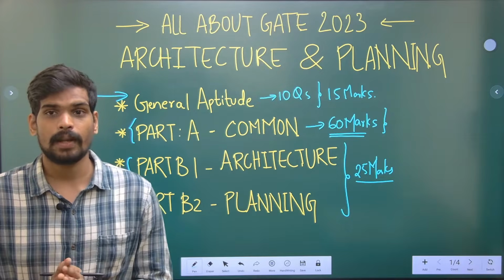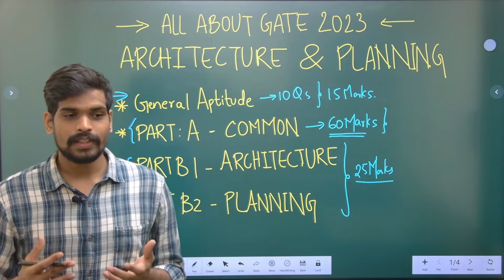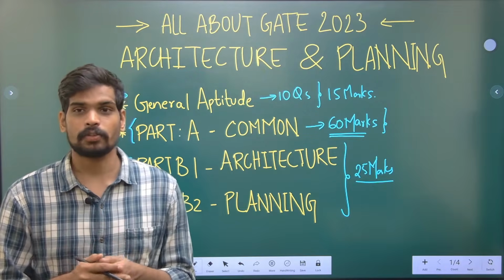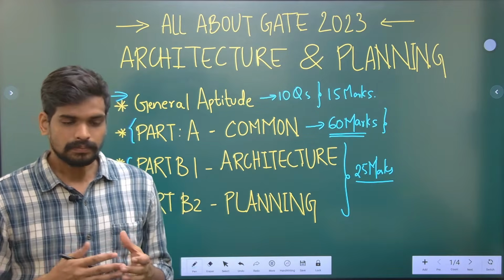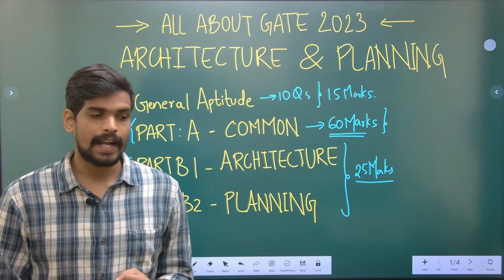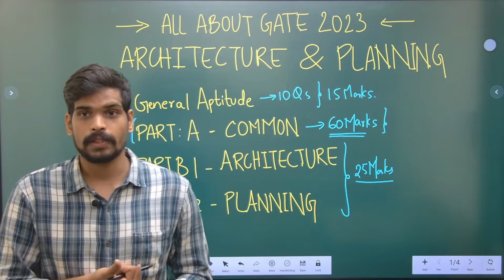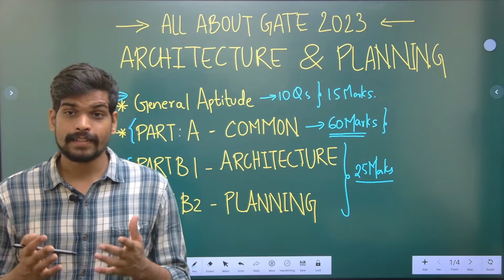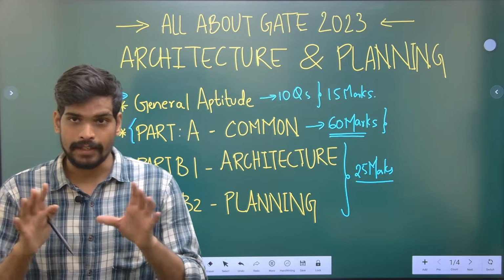So what do you understand by this? Don't get lost into these minute aspects like which topic comes under which part. There are many students who waste a majority of the time before preparation or during the preparation in understanding each and every topic and where it falls into. Is it part A or part B1 or part B2? Don't go into those minute details and don't waste time. You have to have a general idea on the syllabus.